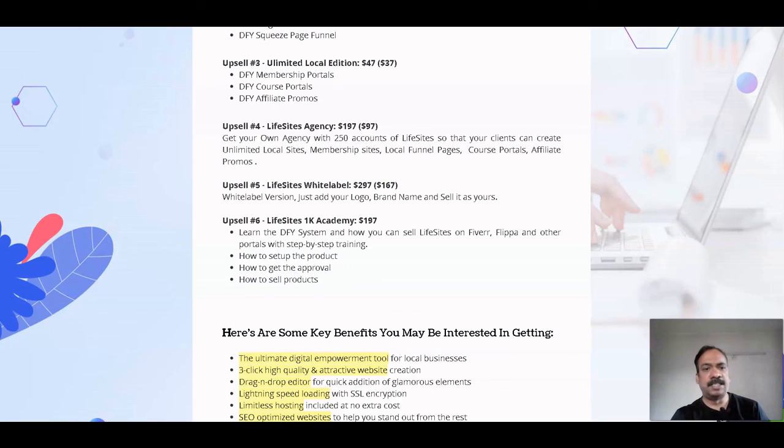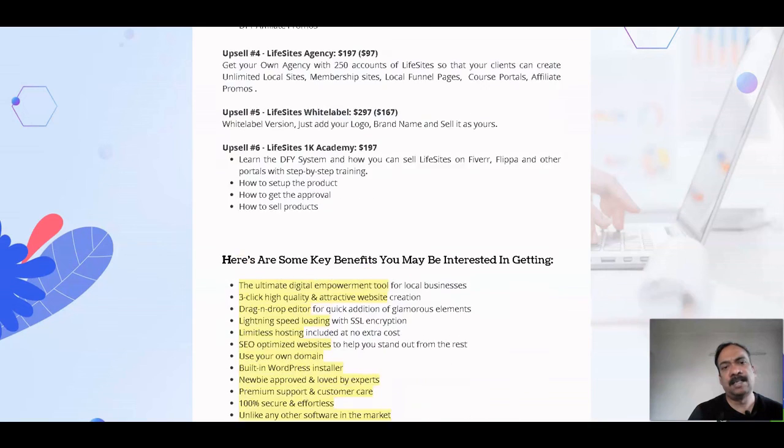Upsell number 6, you will get this Live Site 1K Academy that costs you around $197. Here you will learn the done for you system and you can sell Live Site on Fiverr and other portals. So here you learn how to set up the product, how to get approval, and how to sell this product. So these are the price and upsells.